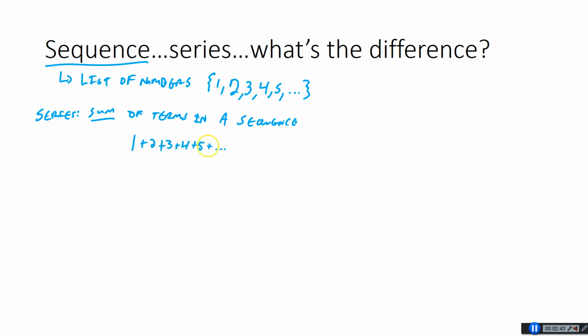Now, some of you may be looking at this and saying, well, that's dumb. 1 plus 2 is 3, plus 3 is 6, plus 4 is 10, plus 5 is 15. You keep adding those forever. Those are going to add up to infinity, right? So this would be a series that does not converge. And we're going to talk about a lot of ways to figure out if series converge or diverge. It's basically what this is all about.